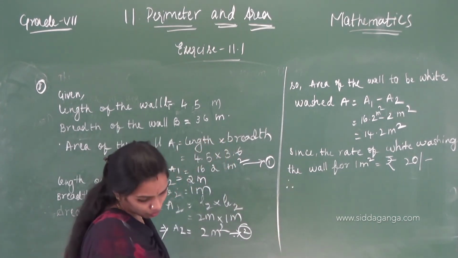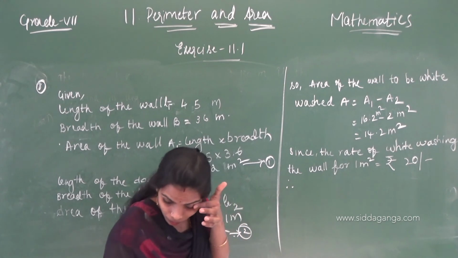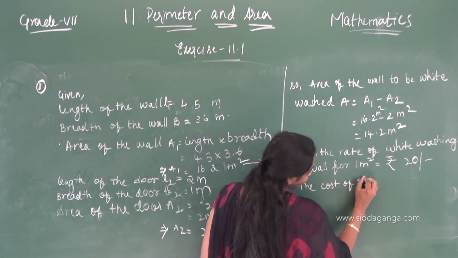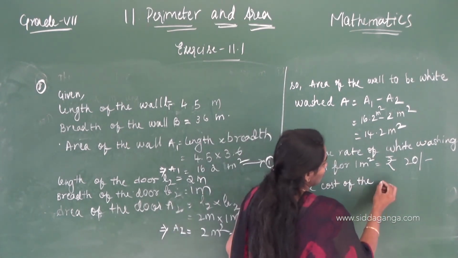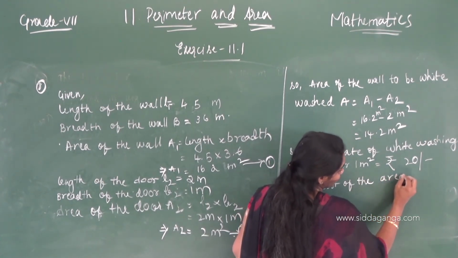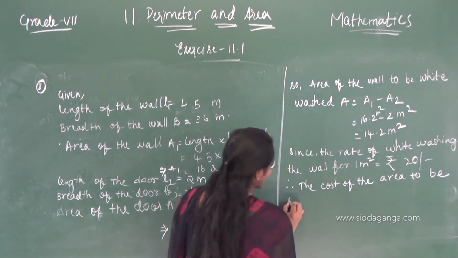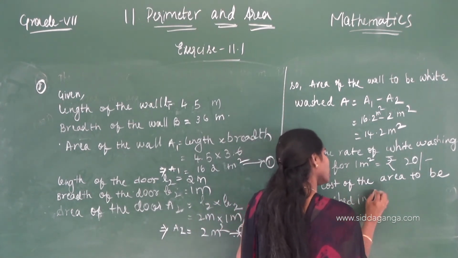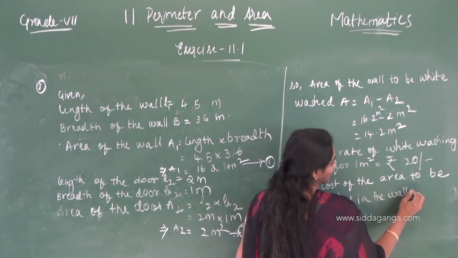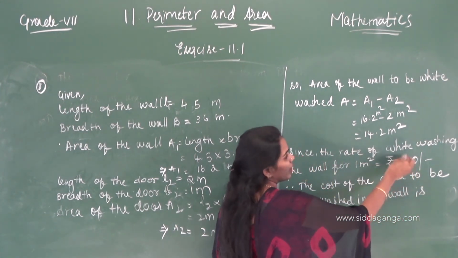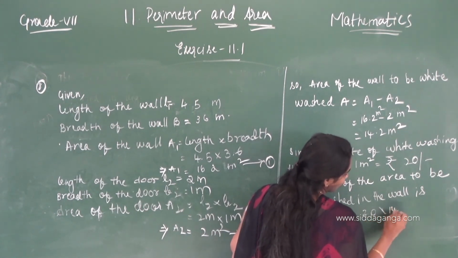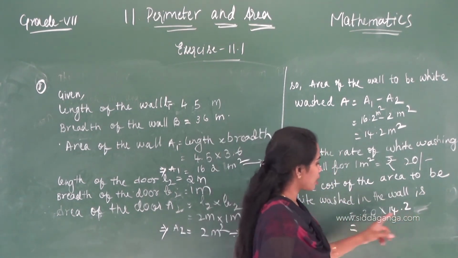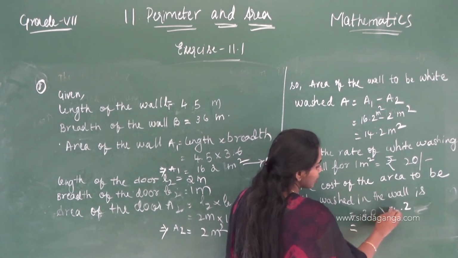Therefore, the cost of the area to be whitewashed in the wall equals 20 into 14.2 meter square. 2 2s are 4, 2 4s are 8, 2 1s are 2.